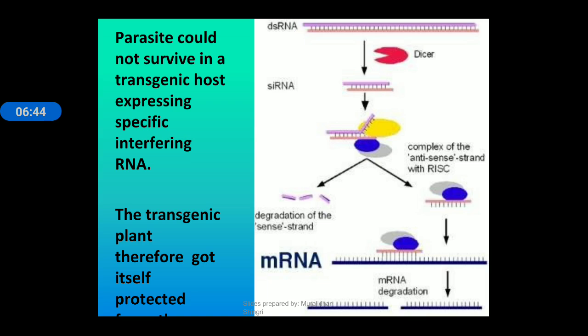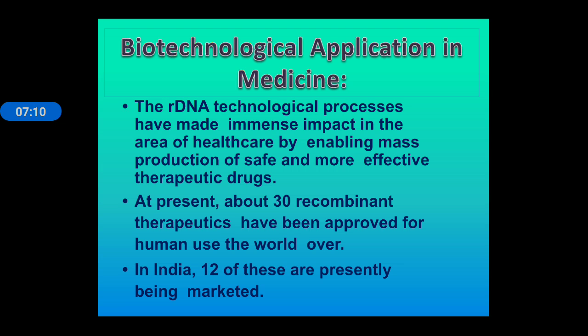As we can see, this is double-stranded RNA, so Dicer is used, by which it can be cut and made into specific siRNA. Then this siRNA will combine with the antisense strand and lead to formation of a RISC complex, by which mRNA degradation takes place, or we can say mRNA silencing or RNA interference takes place. Next, the application in the field of medicine.